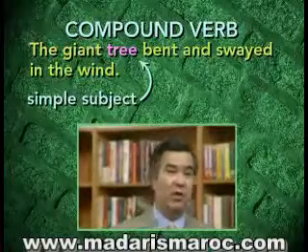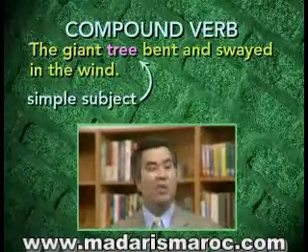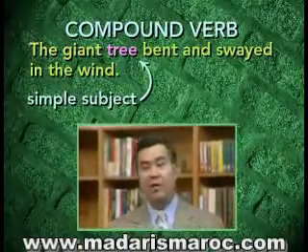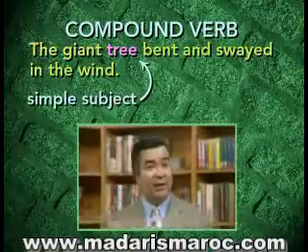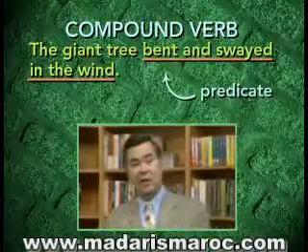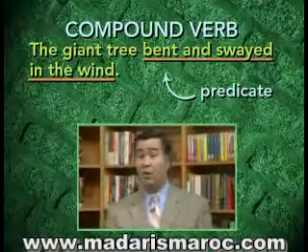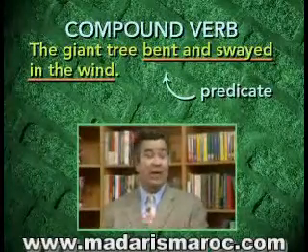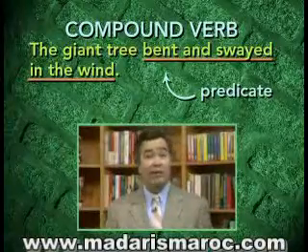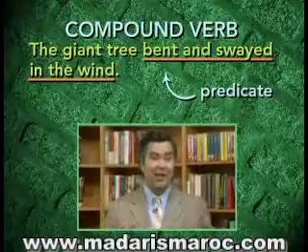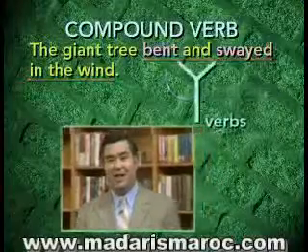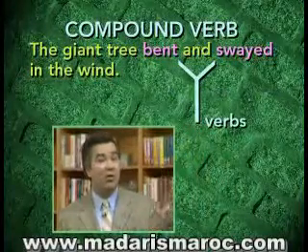The other words, the giant, are there to tell you more about the tree, to describe it a little bit. Now, the rest of the sentence is the predicate, bent and swayed in the wind. Now, is there a most important word in the predicate, a word that tells you exactly what the tree did? Well, the fact is there are two words that tell you two things that the tree did. It bent, but it also swayed.